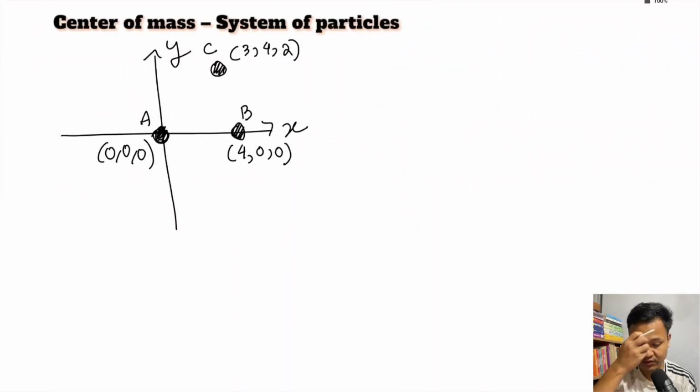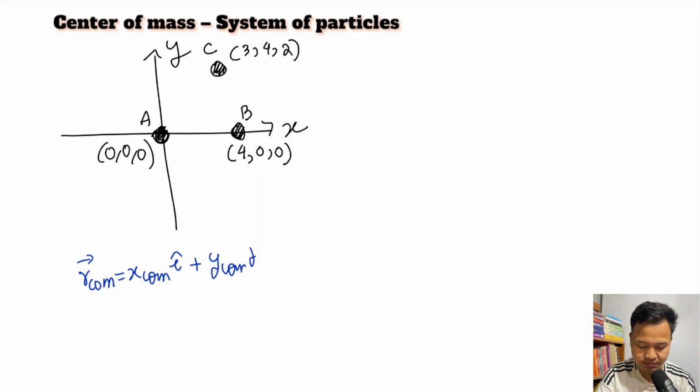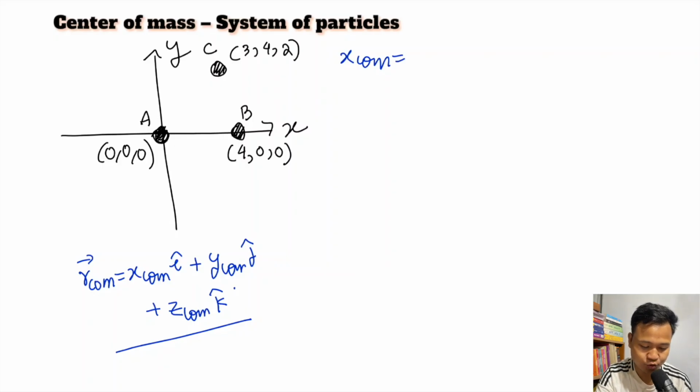So the position of the center of mass, RCOM, is XCOM i cap plus YCOM j cap plus ZCOM k cap. The formula for XCOM, for particles, is therefore M1x1 plus M2x2 plus M3x3 divided by M1 plus M2 plus M3.